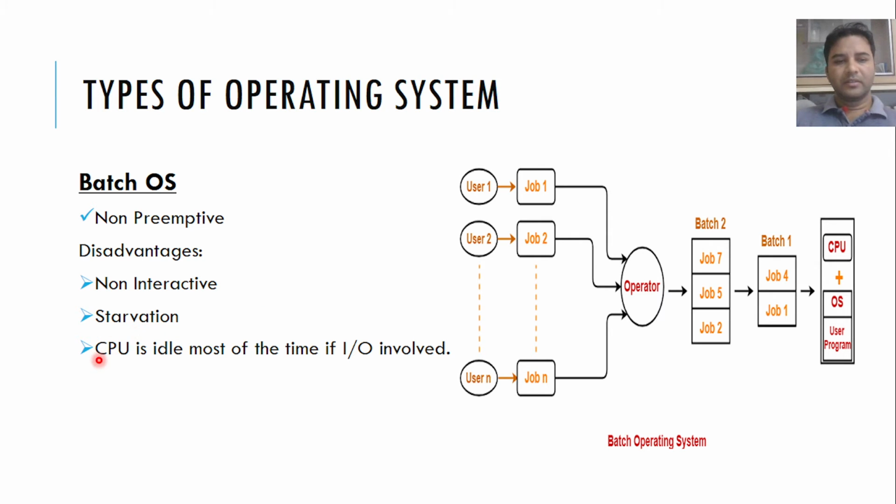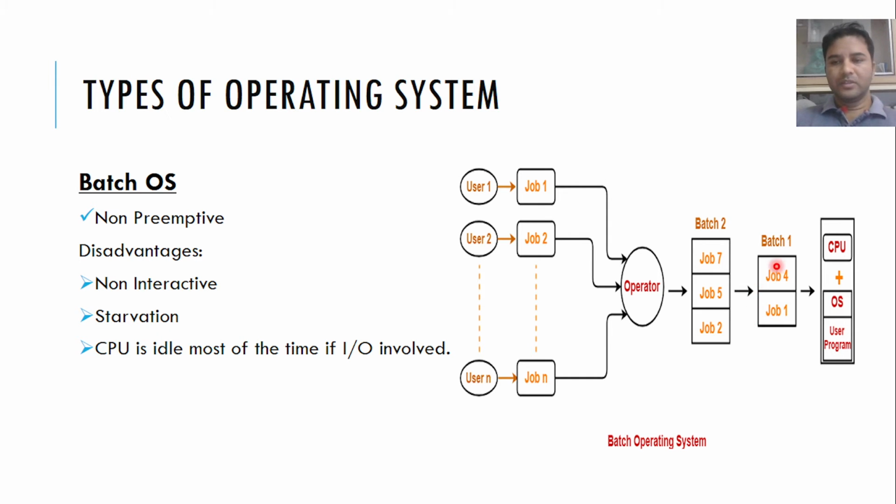Okay, then the third disadvantage of this type of batch operating system is that the CPU is idle most of the time if any one of these jobs is involved in input output handling.